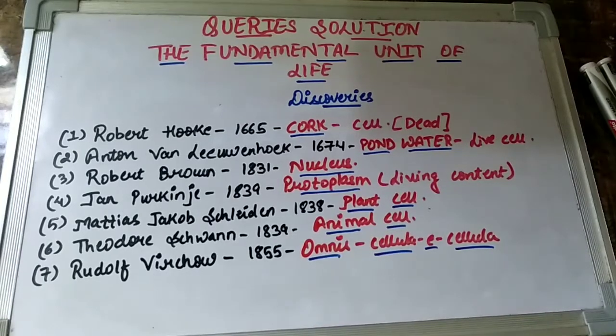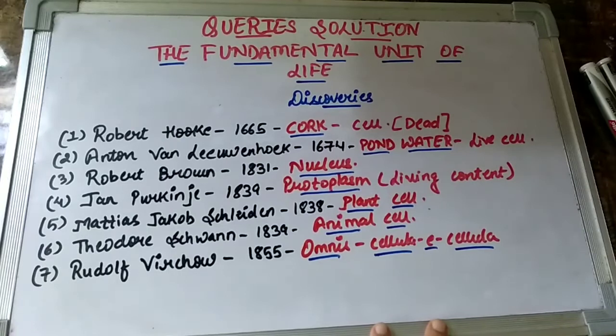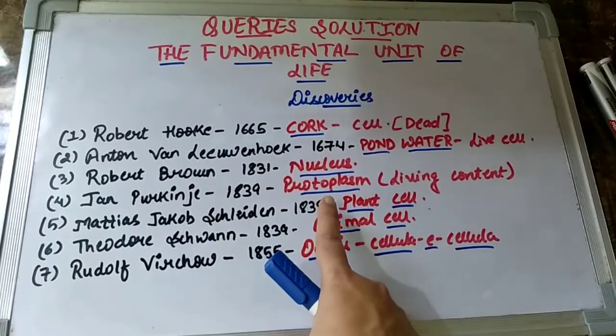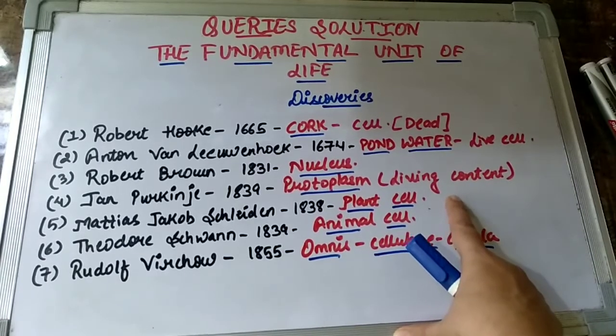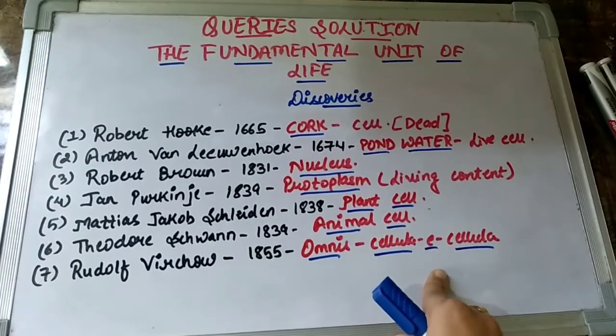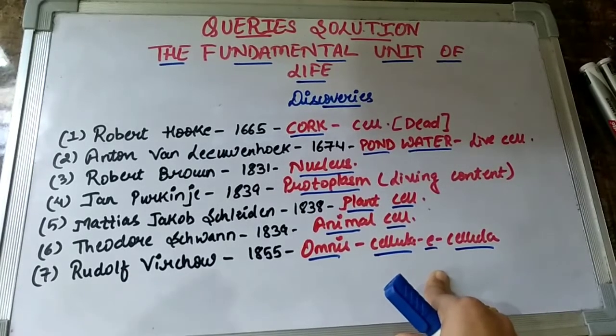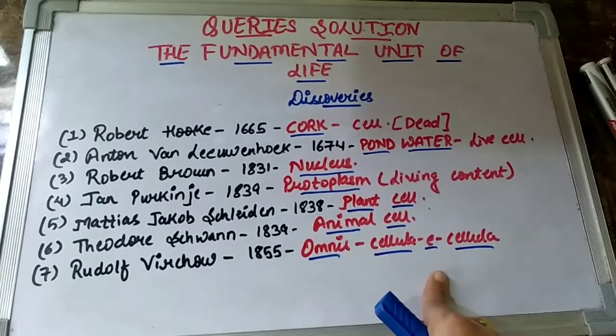So protoplasm, children, basically includes the living component of the cell. What does it basically include? It includes the cytoplasm along with the nucleus, and all these components together make up the protoplasm, which is known as the living content of the cell. The next three discoveries, children, are very important because they formed the frame of the cell theory, which we are going to discuss in our next section.